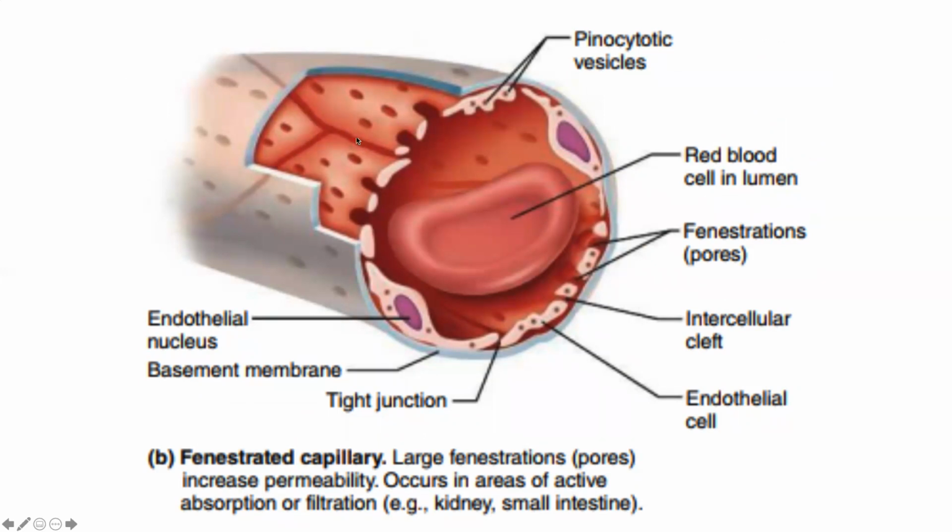And because of these little fenestrations, there is more exchange between intracapillary and extracapillary. Therefore, we will use this type of capillaries in organs where we do need absorption or filtration. And the best examples for this are the kidney and the small intestine.